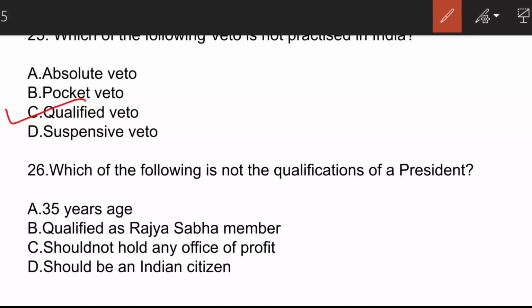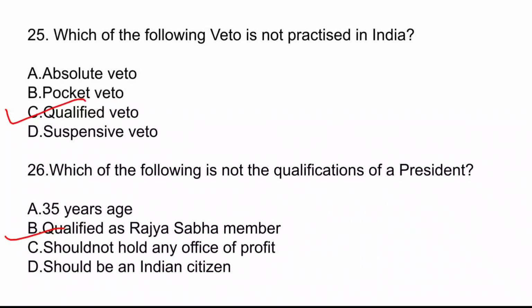The next question is, which of the following is not the qualification of a president? Here the correct answer is option B. The president has to be qualified as a Lok Sabha member and the vice president should be from the Rajya Sabha. Moving on to the next question.